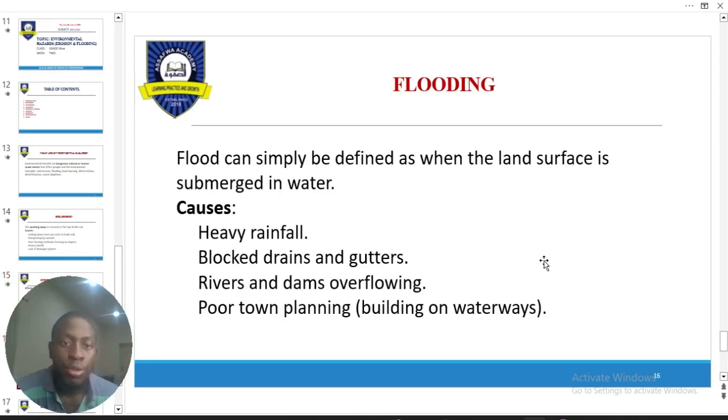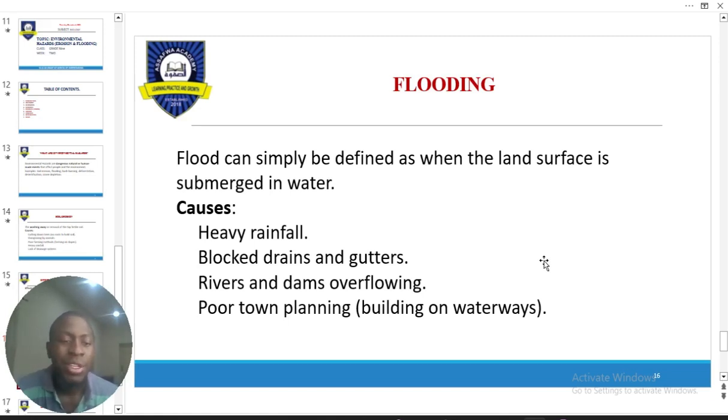Now we move down to flooding, which we say is when a piece of land or surrounding is being overflown by water or submerged in water, right? It is either being overflown by water or was submerged in water. What are the common causes? We have heavy rainfall, blocked drainage of waters, rivers and dams overflowing, poor town planning.